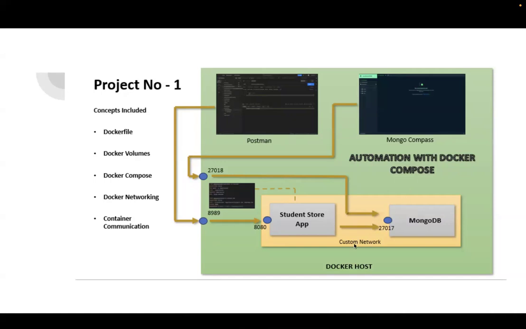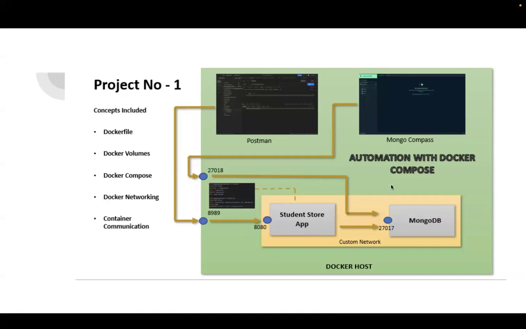We are going to deploy our application as a Docker container as part of a custom network, and deploy MongoDB in the custom network too. We establish communication between the Spring Boot application and the MongoDB container, send traffic to the Spring Boot application from Postman, and the application stores the data in the MongoDB database, which we can view from Mongo Compass.